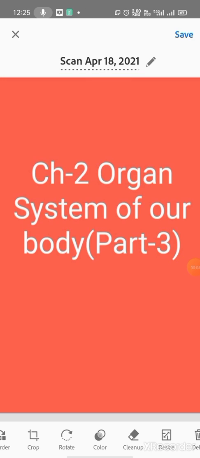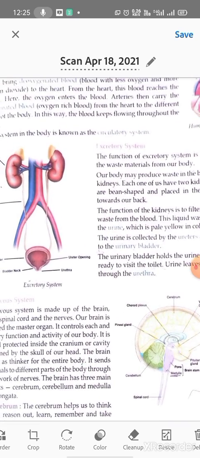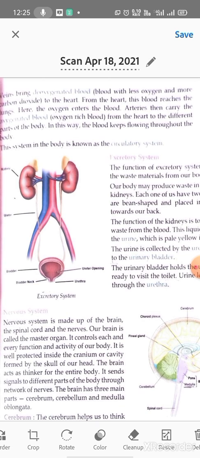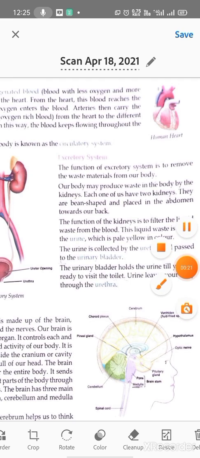So here is chapter number 2, organ system of our body, part number 3. In last class we have studied about circulatory system and respiratory system. Now today we'll study about excretory system.